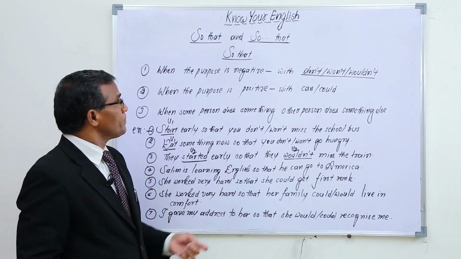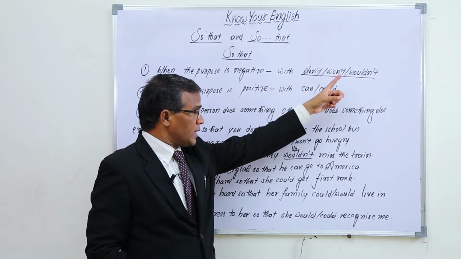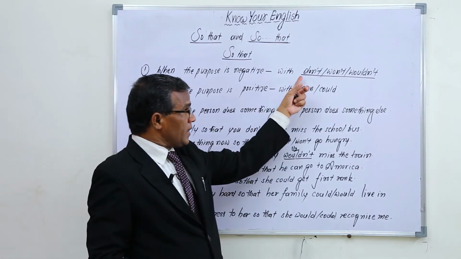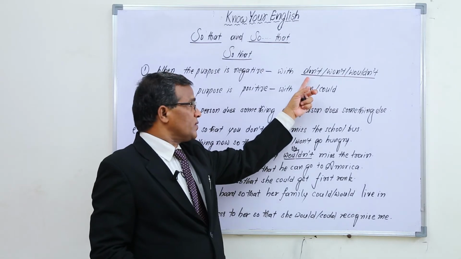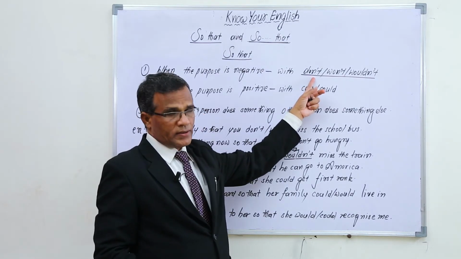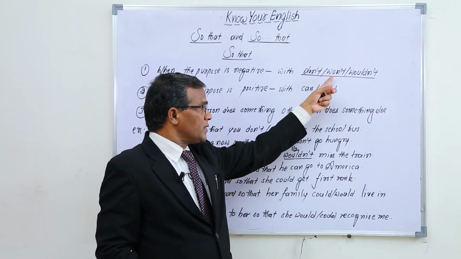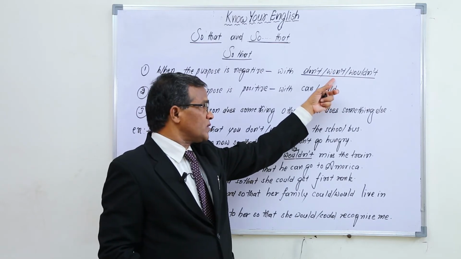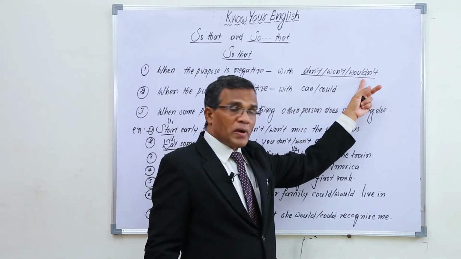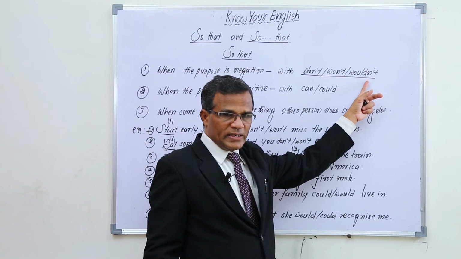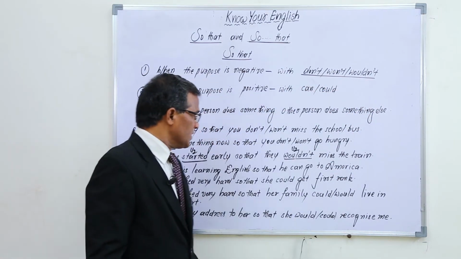So in this way, when the purpose is negative, with don't, won't or wouldn't. When there are imperative sentences like orders and requests, we can use don't. Even won't we can use. When the sentence is in present tense, we have to use won't. When the sentence is in past tense, then we have to use wouldn't. For negative purposes, there is a chance to use three words there.